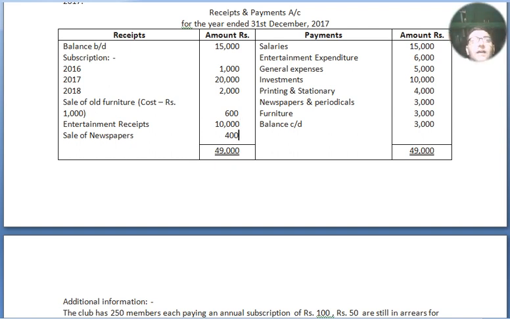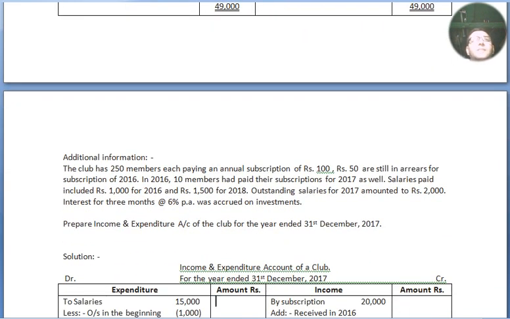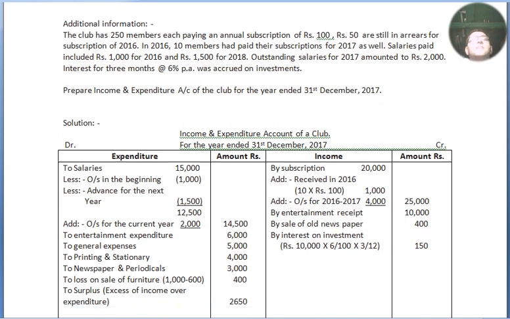Now we move to our additional information. What is the additional information supplied by the question? The club has 250 members, each paying an annual subscription of rupees 100. Rupees 50 are still in arrears for subscription of 2016. In 2016, 10 members had paid their subscription for 2017 as well. Salaries paid include rupees 1000 for 2016 and rupees 1500 for 2018. Outstanding salaries for 2017 amounted to rupees 2000. Interest for 3 months at the rate of 6% was accrued on investment. Accrued here means income earned but not yet received, but we have to recognize it.